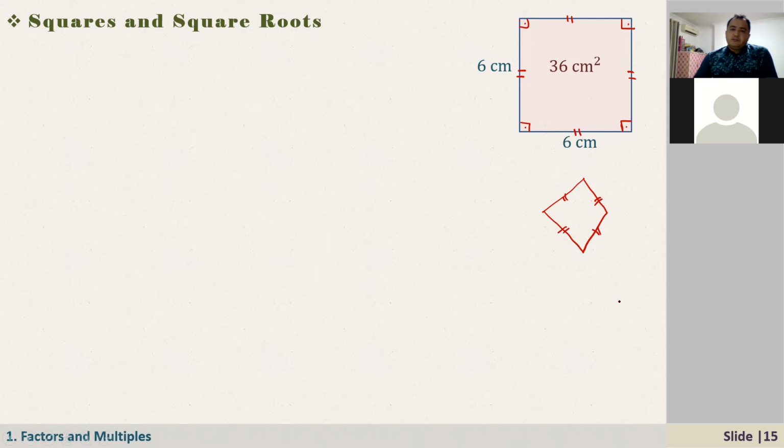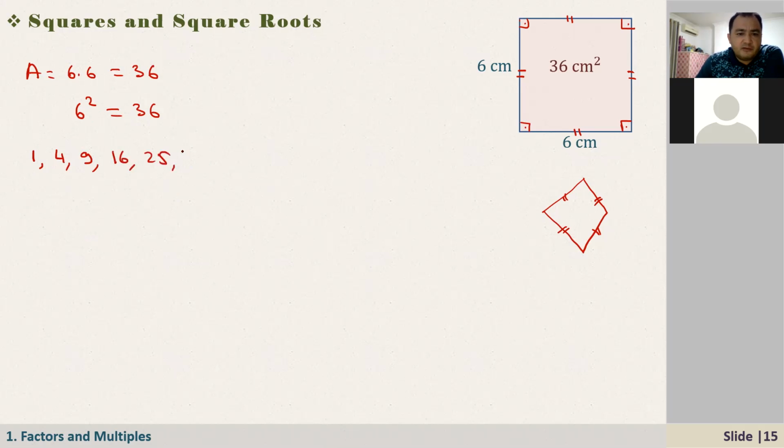Anyway, so we know that here the area of this square, what is it? It is 6 times 6. That's equal to 36. So from here, we can just write 6 squared is equal to 36, right? So these numbers, which are the squares of natural numbers, we call them, what is it? Perfect squares. What are perfect squares? This is 1, 4, 9, 16, 25, 36, ...